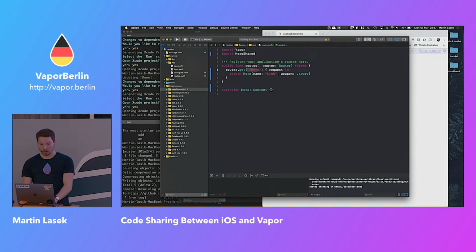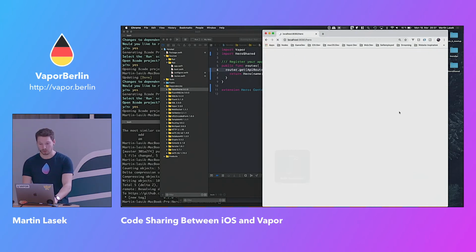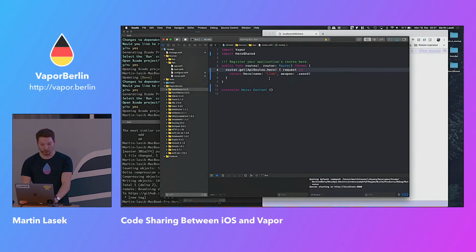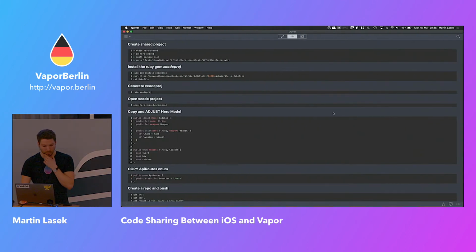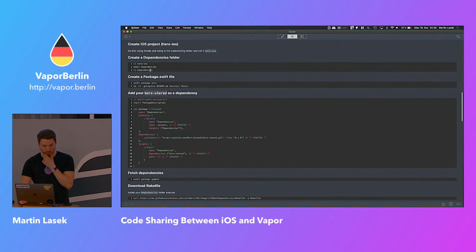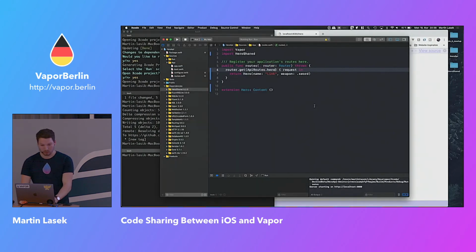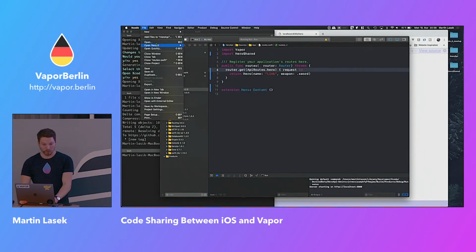Let's do the same thing for API routes as well and call it Hero. So we use that, right? It was still Hero, so that works as well. That's awesome. And now to the interesting part. Let's create an iOS project. So the first thing we are going to do is create a new iOS project, exactly, and then, all right. So, a simple new iOS project.